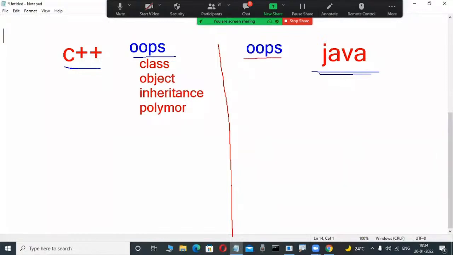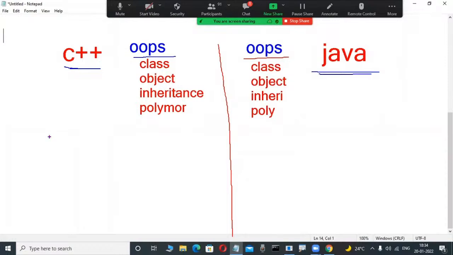In Java also the OOPS concepts are there: what is class, what is object, what is inheritance, what is polymorphism. So conceptually class, object, inheritance, polymorphism are the same in C++ and Java. Like this, encapsulation, binding, something. Okay, but observe here.